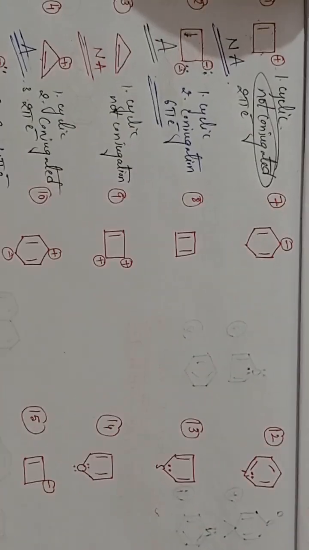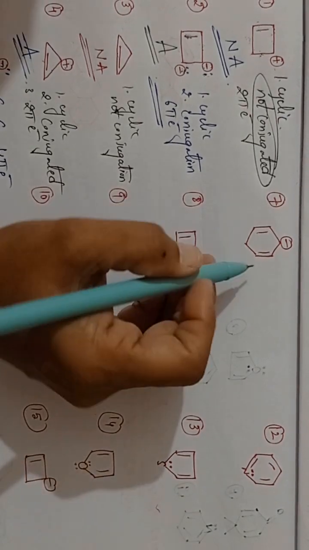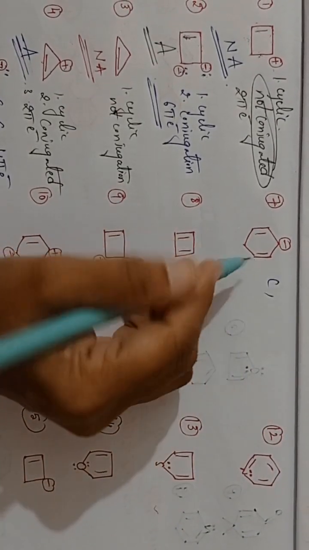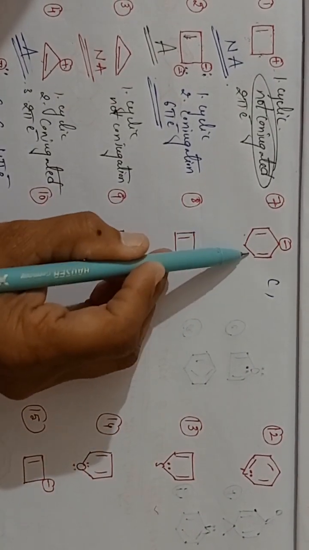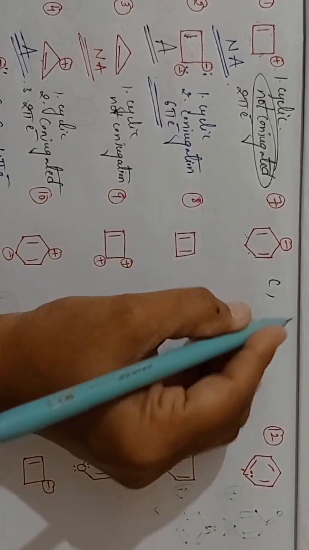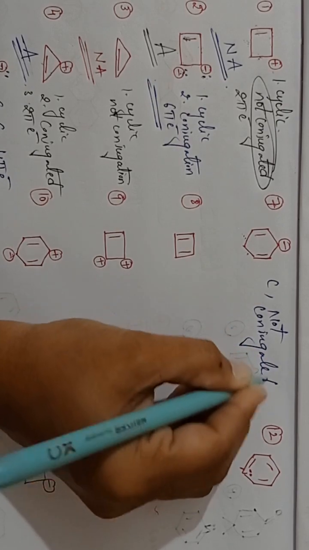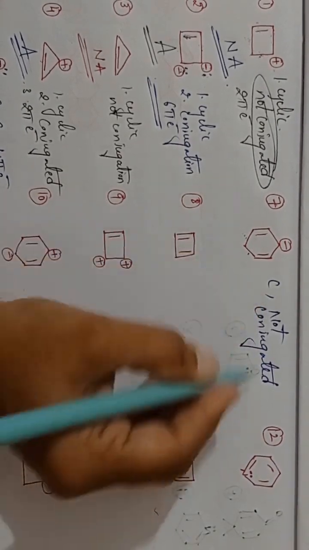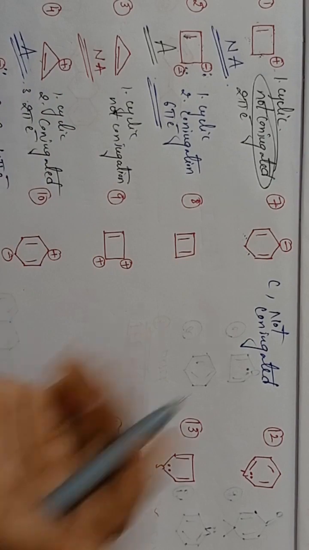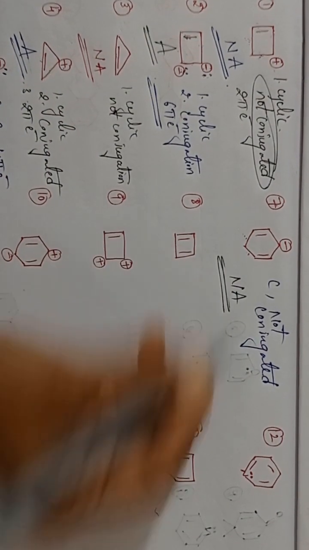Now do it fast. Next example, see here, it is cyclic, yes, cyclic. Next, here sigma, here sigma side by side there. It is not in the conjugation, not conjugated. Clear? Not conjugated means which one? This one, non-aromatic. Understanding? The given compound is non-aromatic.